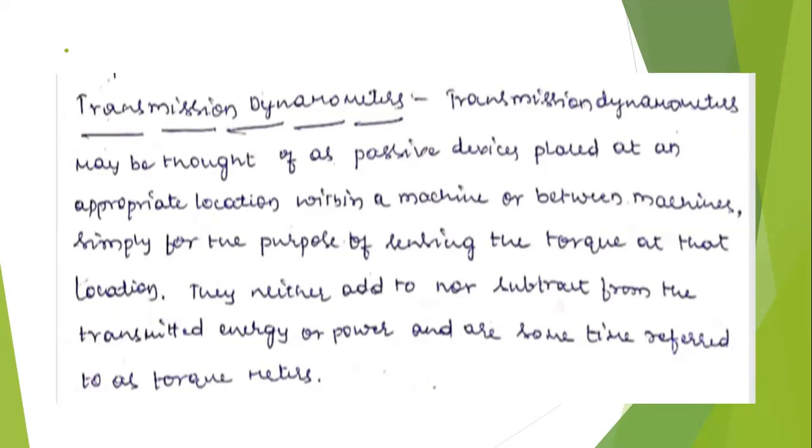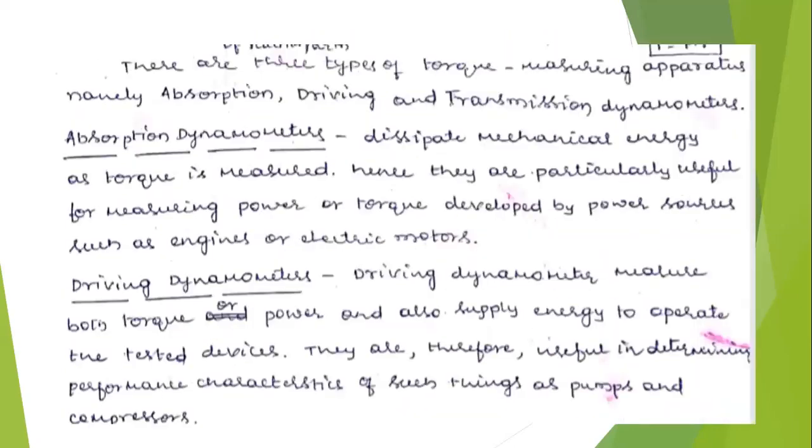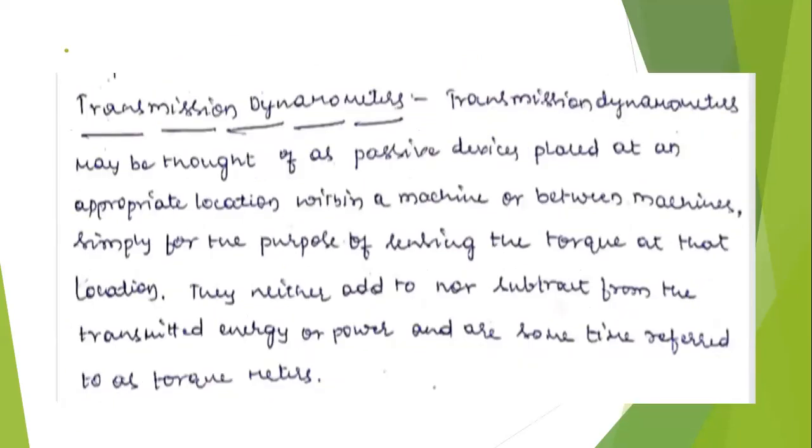The name itself indicates transmission dynamometer. That is the transmission of power developed by the electrical motor directly coupled to the alternator. From the alternator, you can measure the torque produced by the motor. That's in electrical output, that's in electrical current. That's in Newton meters. Here you have three types of dynamometers: absorption dynamometer, driving dynamometer, and transmission dynamometer.